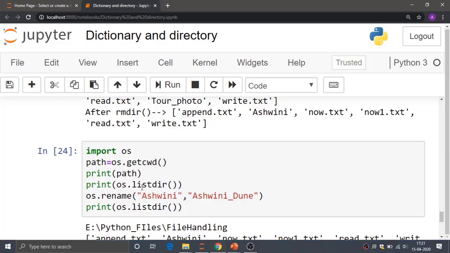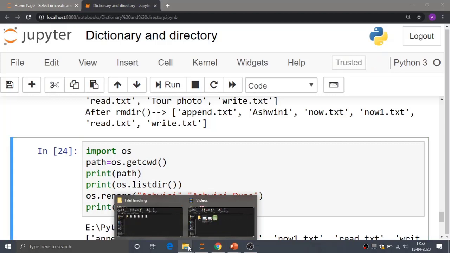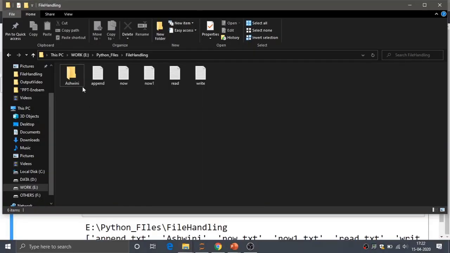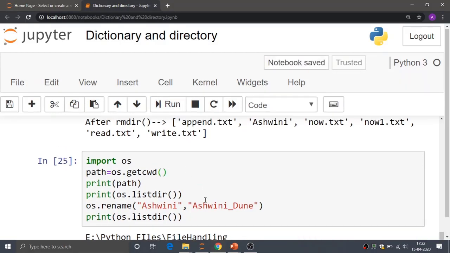So again, in rename I have provided the source folder name as Ashwini, and the destination, that is the new name, is Ashwini_Dune. In this particular path, Python files and file handling, there is a folder named Ashwini, and by executing this program we can rename that folder to Ashwini_Dune.